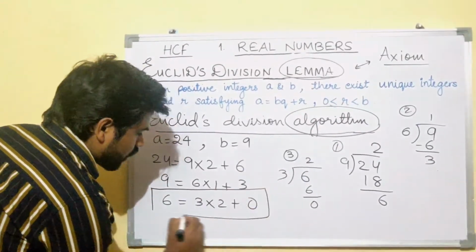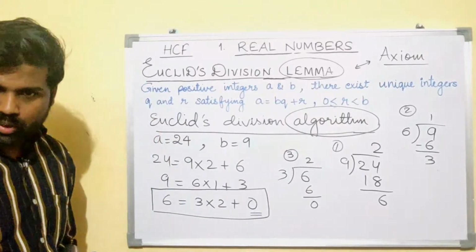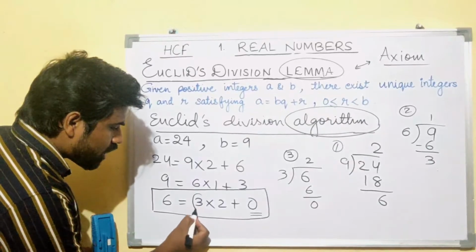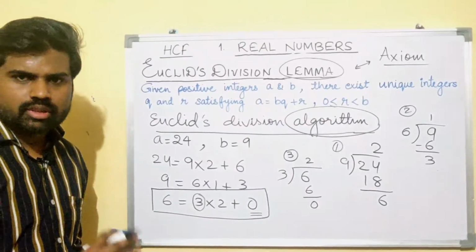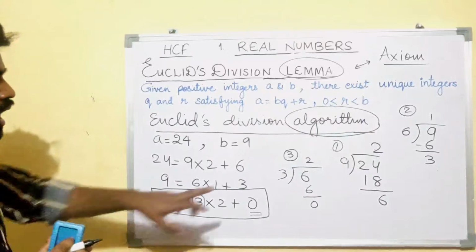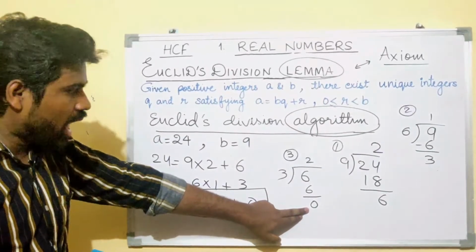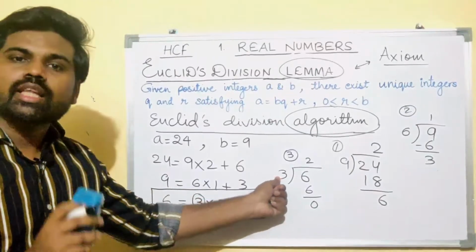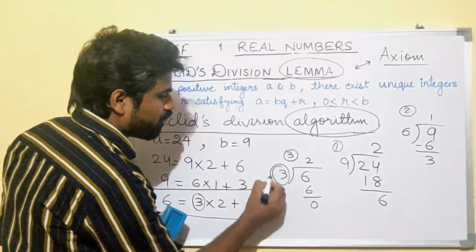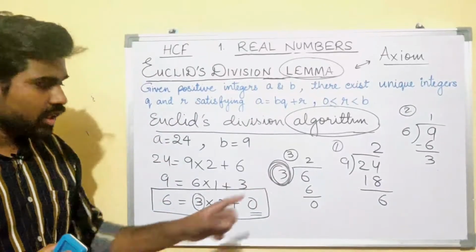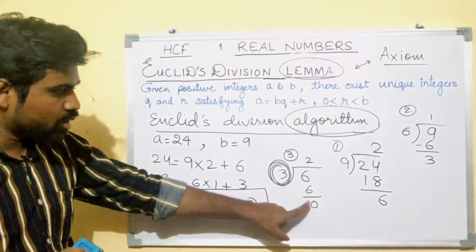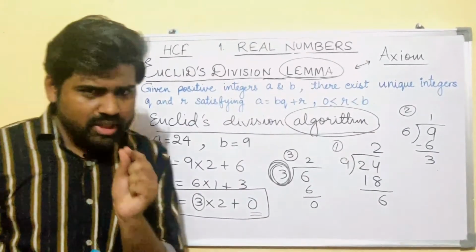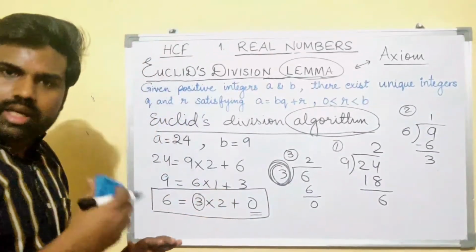The step at which your remainder was 0, the divisor there is your HCF. Didn't understand? Let it be. When your remainder became 0, what was your divisor? It was 3. Then that will be your HCF. What will be your HCF? The divisor at the time when the remainder was 0. Okay, I hope you understood a bit. Okay, let us take another example.